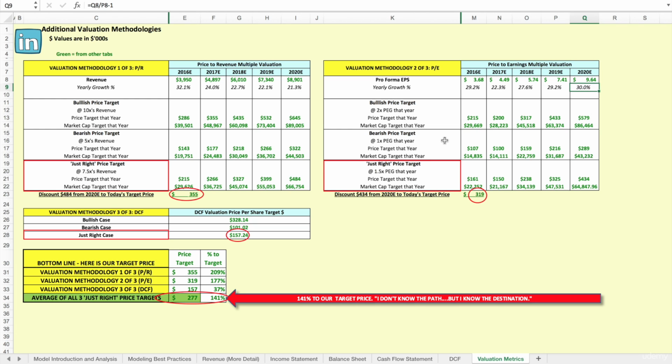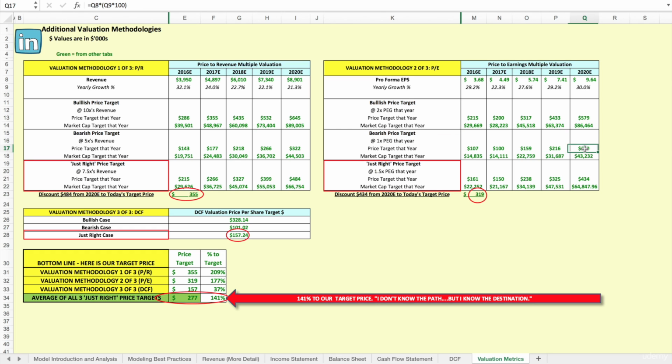Okay, so how do you come up with the right valuation for a company on a PE basis? Well, remember before I mentioned the PEG ratio, right? So if we assume that a company trades in line with its growth rate, which is what the market usually does over time, like the market usually trades at roughly 15 times earnings because the market's growing at 15%. And so if a company is growing at 30% earnings, it should trade at 30 times. That's actually a good rule of thumb. In fact, if a company misses earnings by 50%, then usually the stock goes down close to 50%, right? It's a 1-to-1 ratio. Usually, there are exceptions.